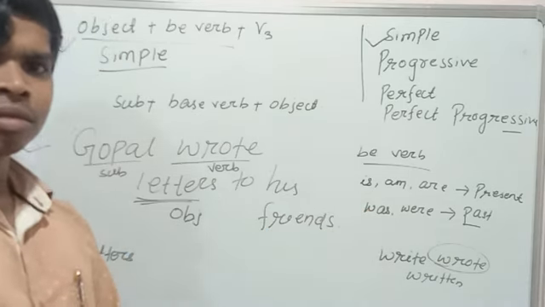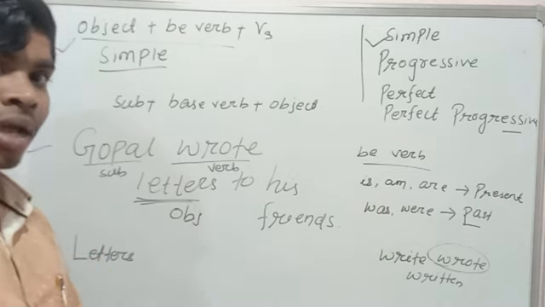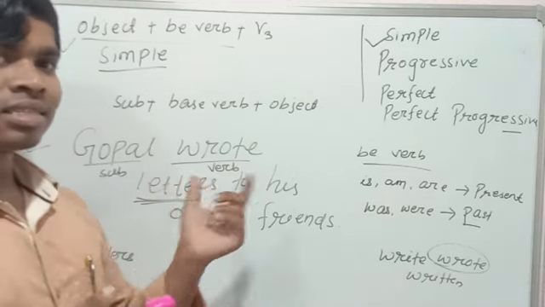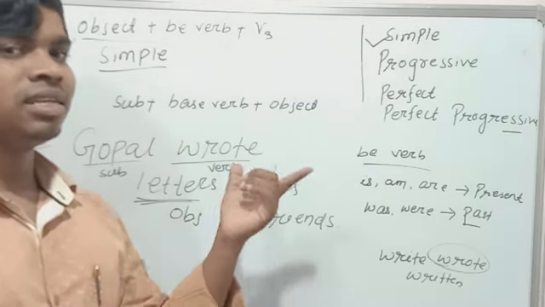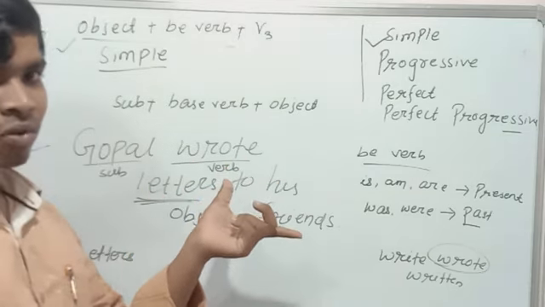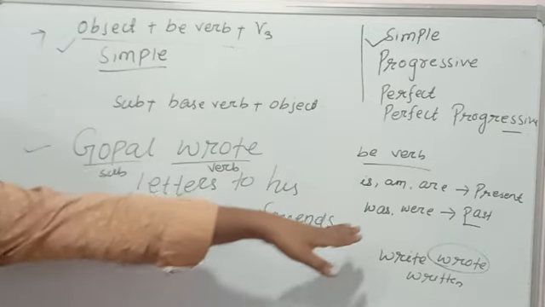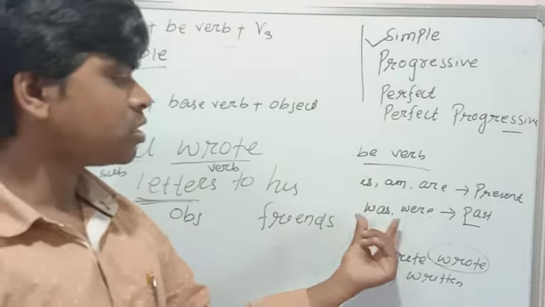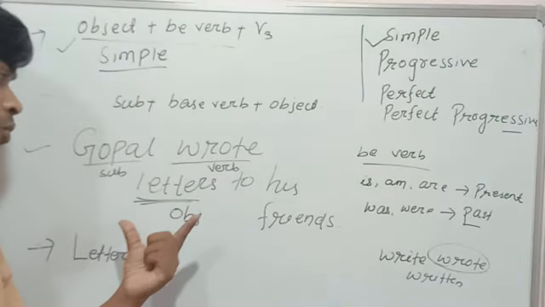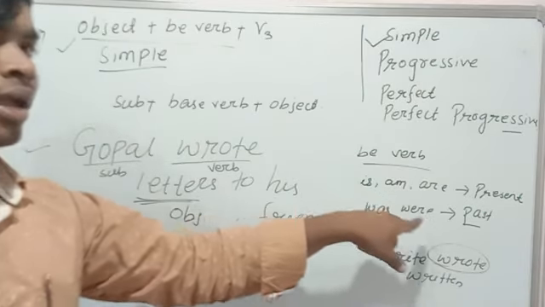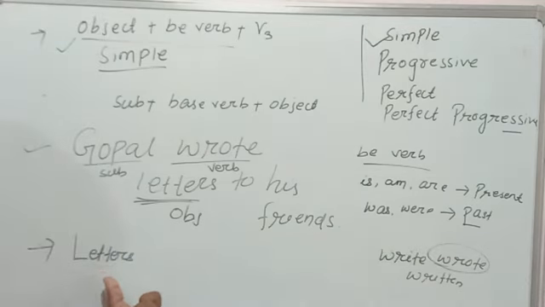Obviously we can use the past tense, because this sentence is written in the past. So we can use the past be verb, it means was or were.